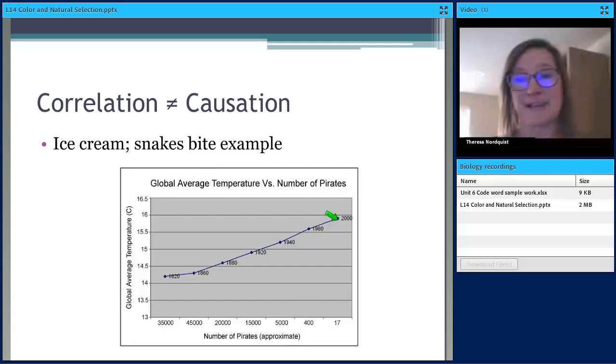You can think about the MMR vaccine and autism. There does seem to be a correlation with getting that MMR shot and developing autism. And unfortunately, there was a study done a while ago where a guy did test that, and he made up his data, and it looked like it was actually causation.